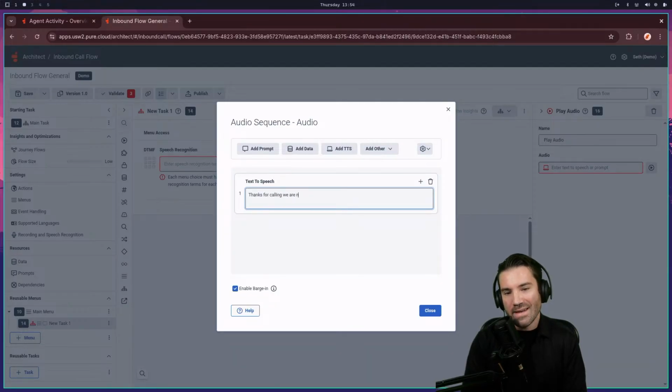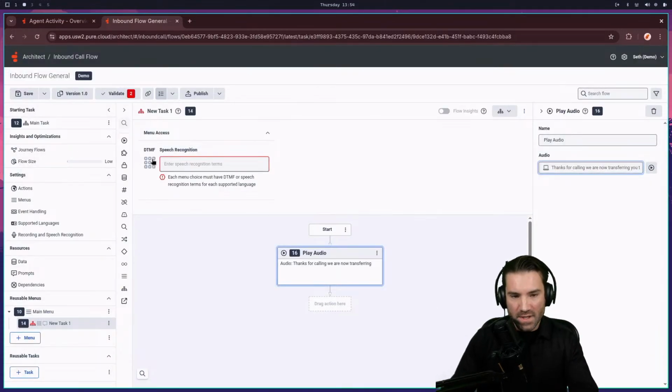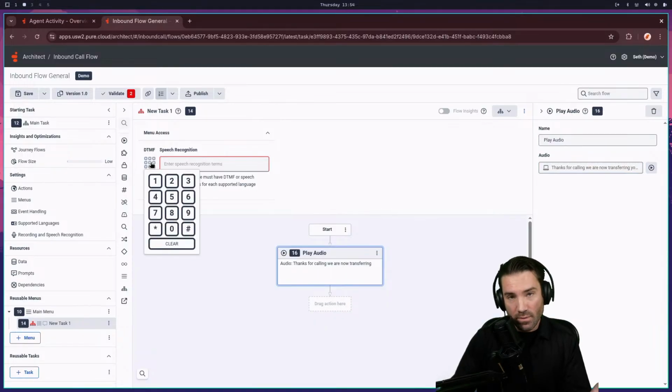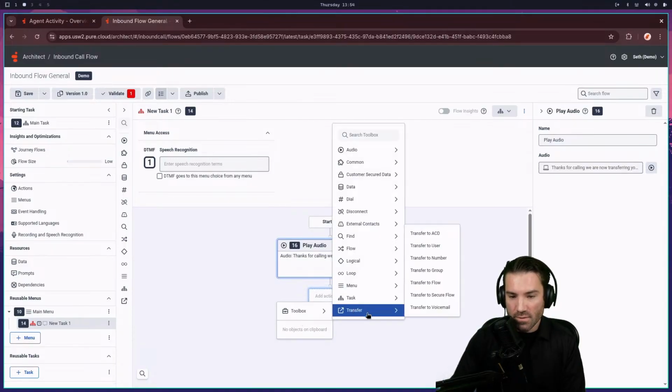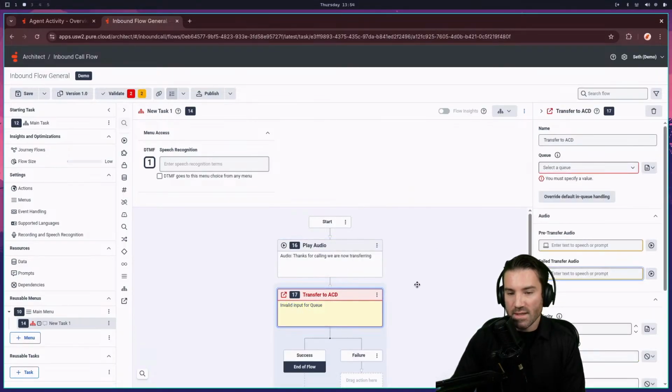We are now transferring you to, I don't know, let's just do sales for this first one. And that'll be the play audio step that pops up. And then we need to decide the really important thing, which is what option this is going to be in the menu for our call center. So I'm going to say this is going to be 1, and then we'll do a transfer to ACD.